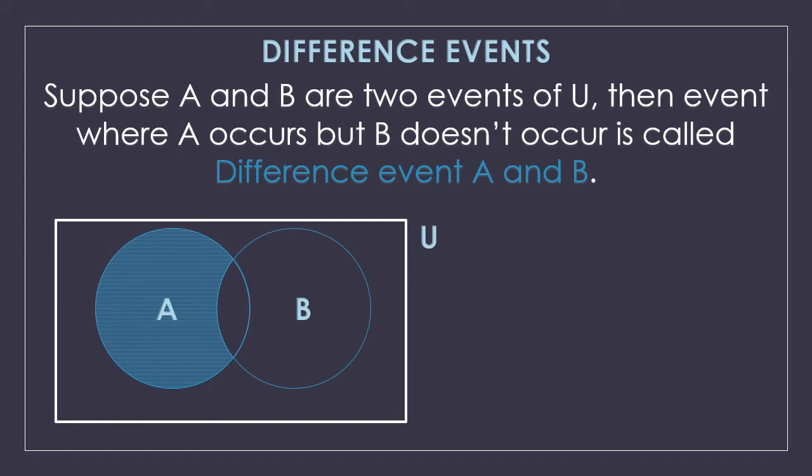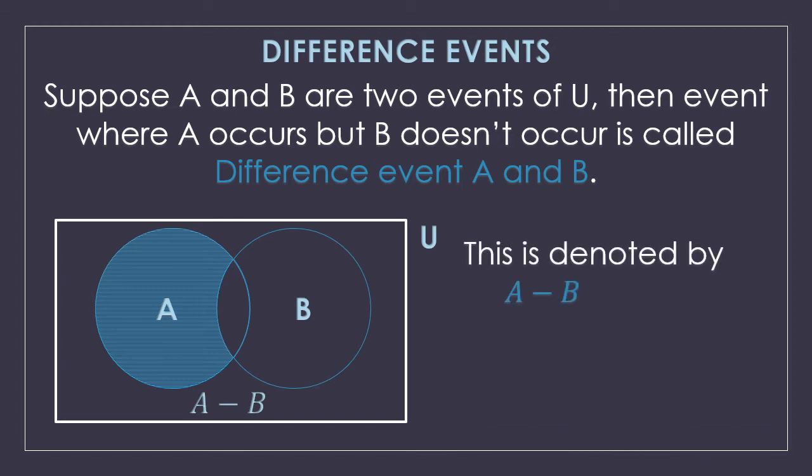As you can see, the highlighted part has A, but the center part, which was the common part between A and B, is not highlighted, because that is a part of A but also a part of B, which should not be there. So I have only highlighted the part which belongs only to A, and that we are going to show as A minus B.